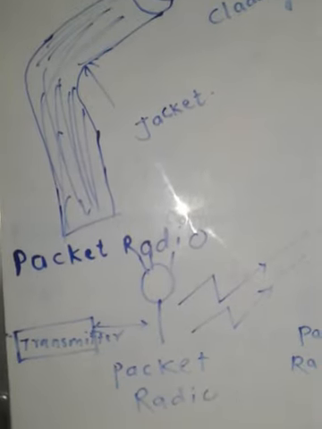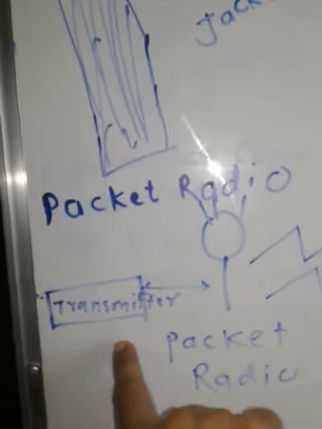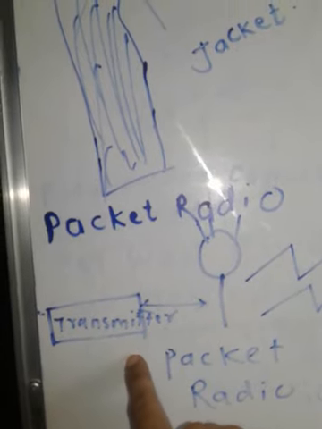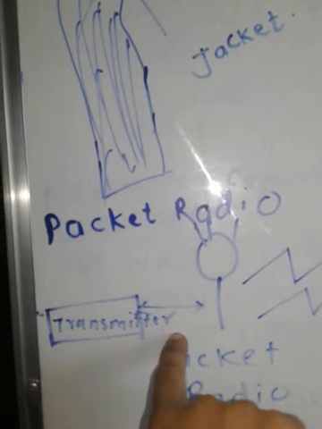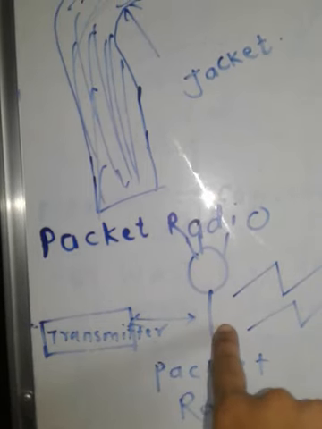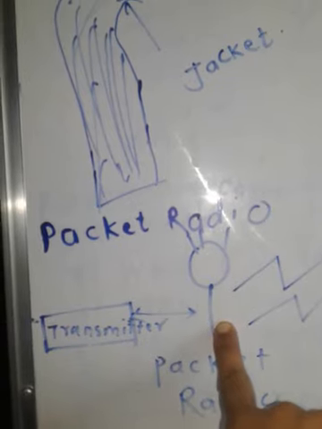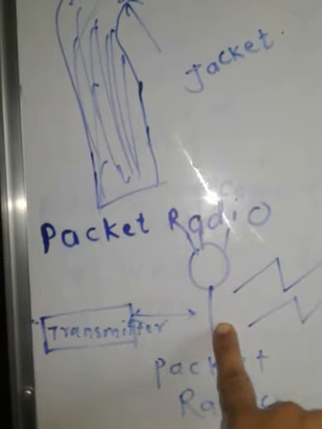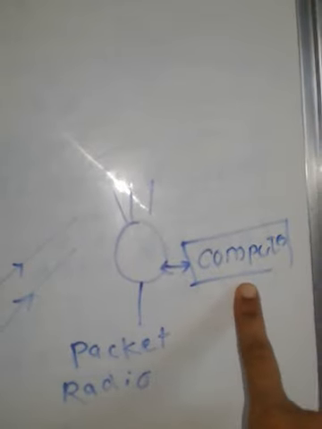Third point, the information entered on a terminal is transmitted using packet radio and received by the computer.